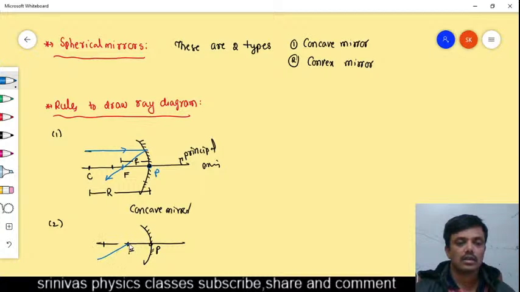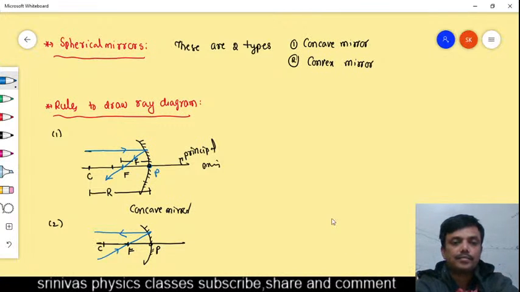Light ray incident along the focus. If the light ray is incident along the focus, after the reflection it passes parallel, that means it will go like this. You see here, a ray incident parallel after the reflection passes through capital F, and a ray incident along capital F after the reflection passes parallel to the axis, right, like this.